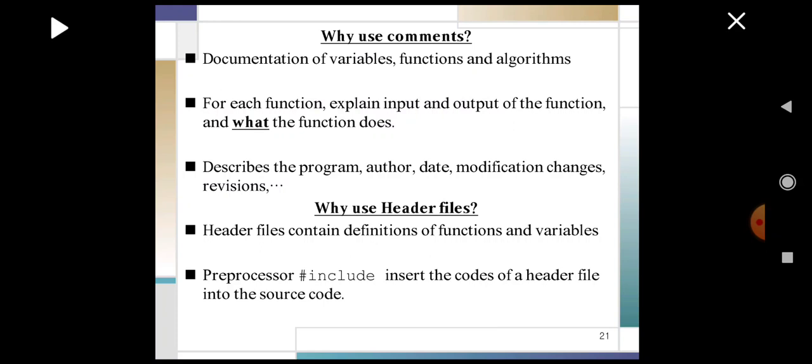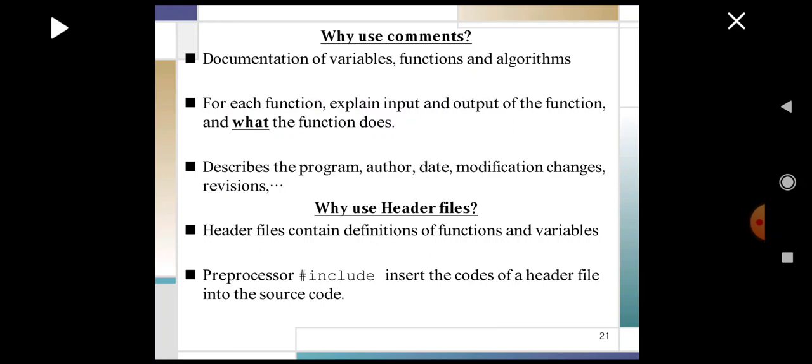Documentation of variables, functions and algorithms is done using the comments. For each function, it explains the input and output of the function, for what purpose the function is used, and what the particular function does. It also describes the program, author, date, modification, changes and revisions, if any are done.